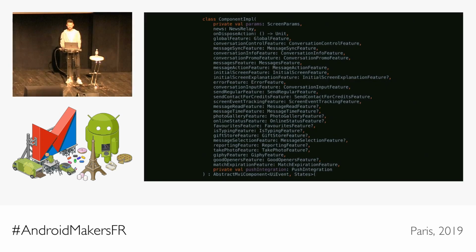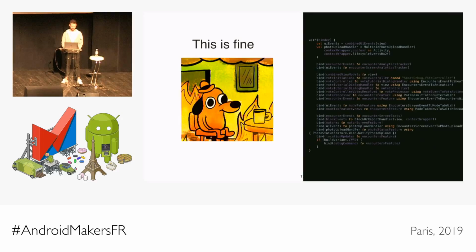What you see here is we got to a point where there were screen implementations containing 20 to 30 features with their own interactions, and it required lots of wiring. It was difficult to understand. And it was difficult to think about all the possible interactions between these features that needed to be tested.